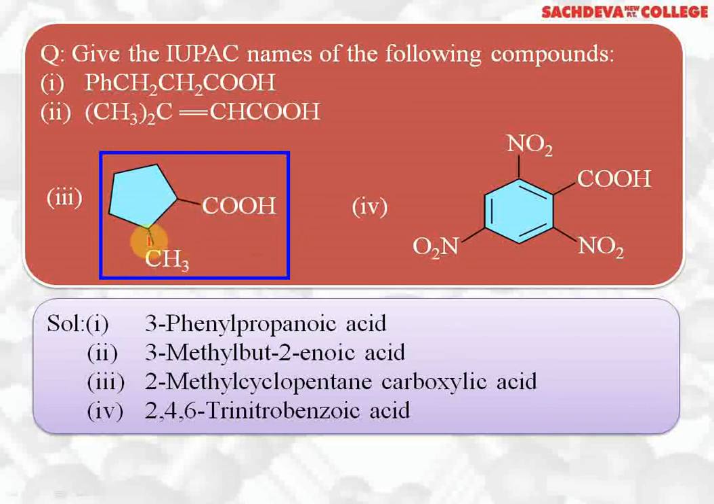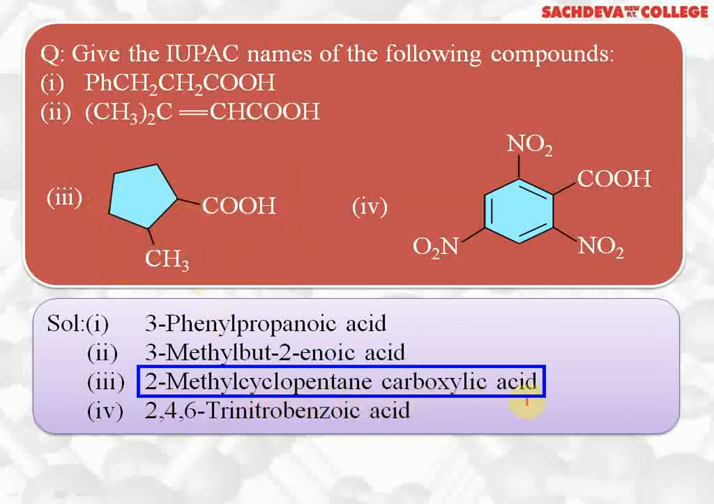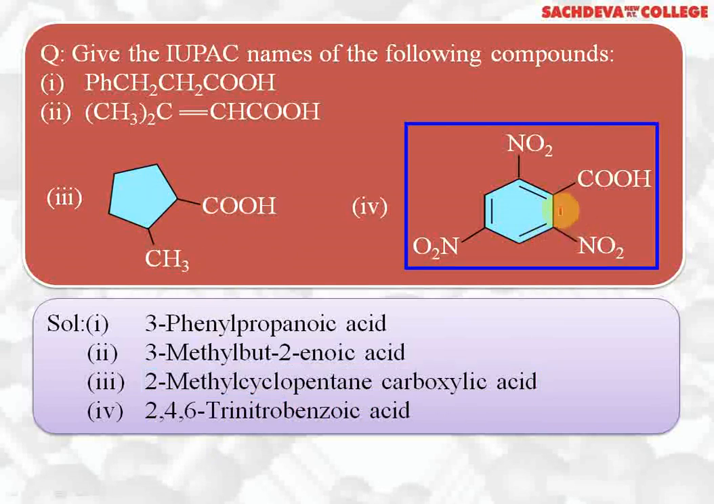This is number 1, this is 2, 3, 4, 5. So, 2-methyl cyclopentane carboxylic acid. This compound, we have an aromatic acid. Carboxylic acid is the primary functional group, our most preferred functional group.